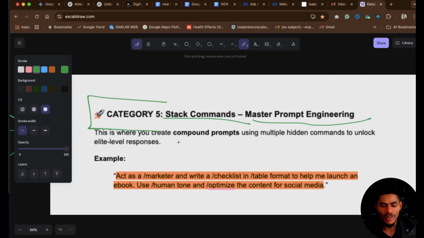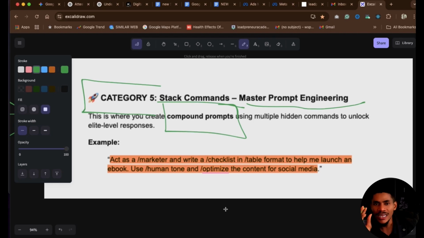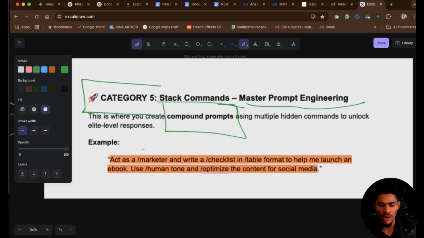When it comes to prompting, you are trying to get the best. And this is the master of prompt engineering, right? It's called the stack command. What is the stack command? The goal here is you are combining multiple prompts into one complete prompt that will give you maximum and profound results. See how I stack this particular one.